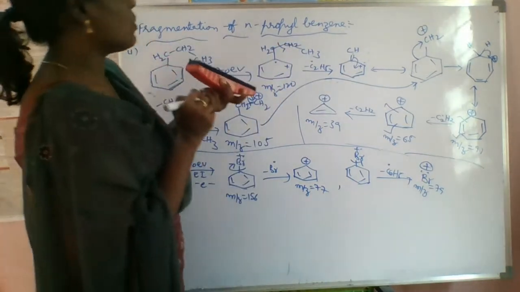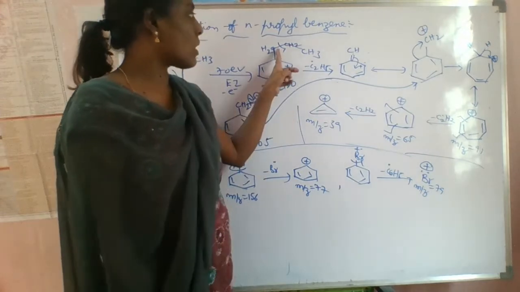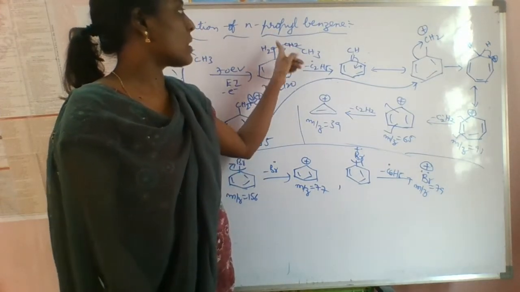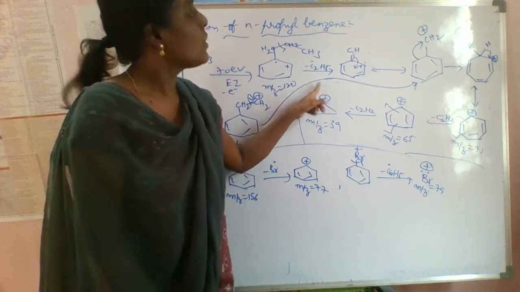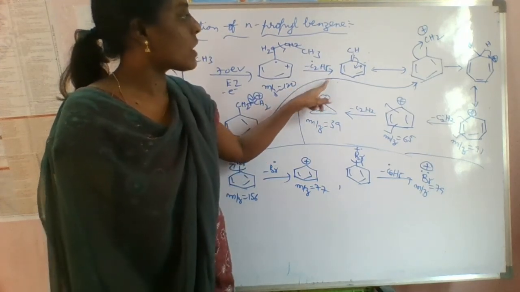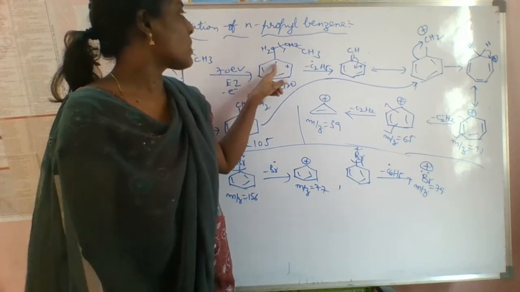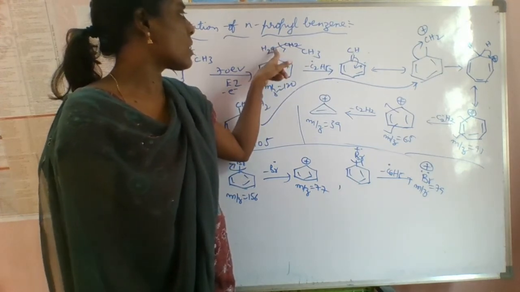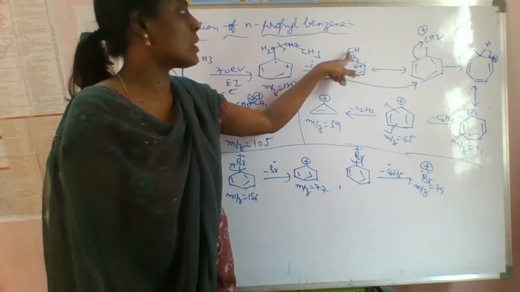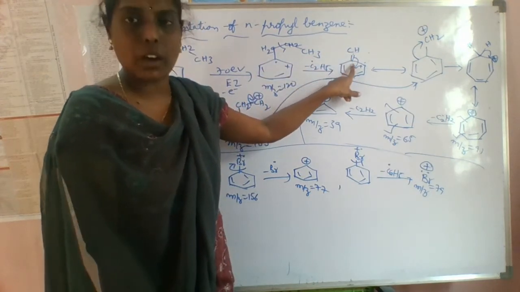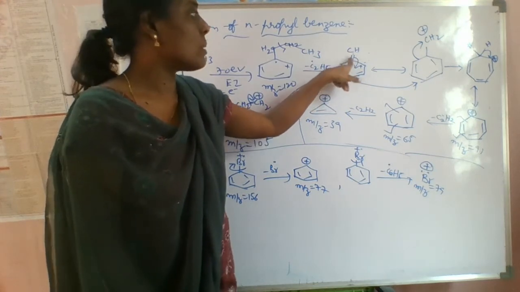So by doing homolysis, what happens here? One radical is produced and this part is eliminated as a C2H5 radical. So it is eliminated as a C2H5 radical, and one radical is present, and by homolysis here also one radical is formed. Thereby it forms a double bond between this CH and this carbon. So here a double bond is present.